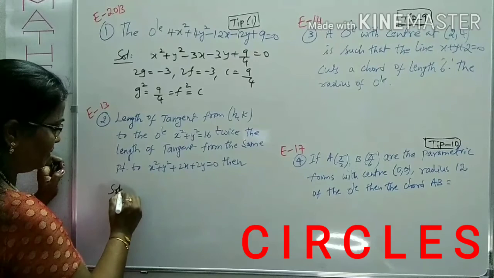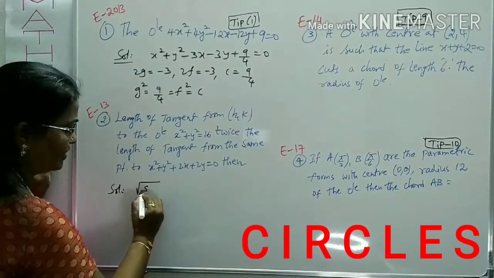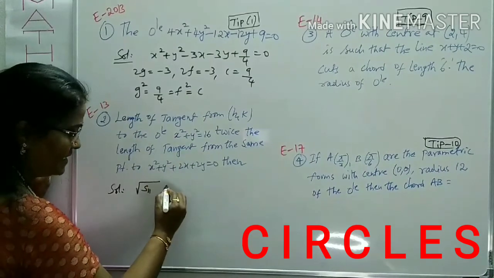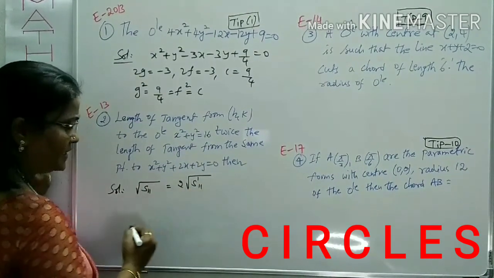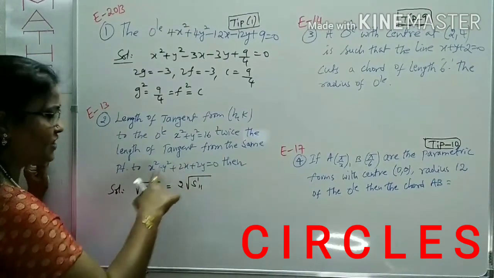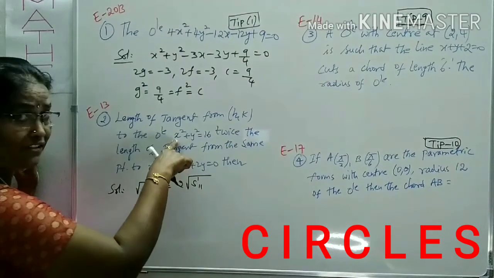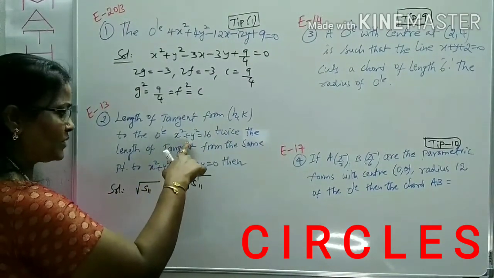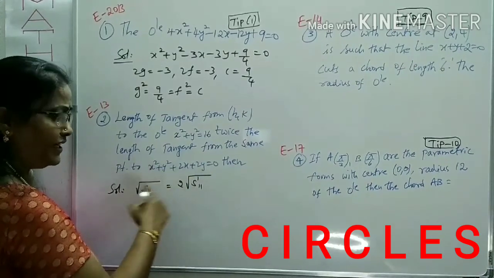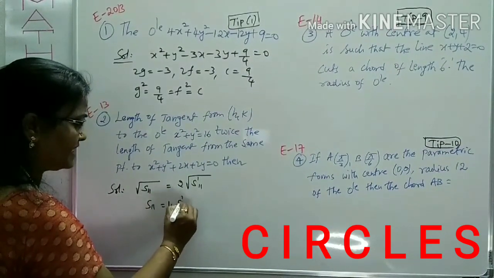What is the solution? The length of the tangent from this point to the first circle, thinking of it as S, is root S11, which equals 2 times root S dash 11. Now we can substitute the same point (h, k) in S11, where I am using h square plus k square. Here I am avoiding the square roots also. So S11 equals 4 times S dash 11.